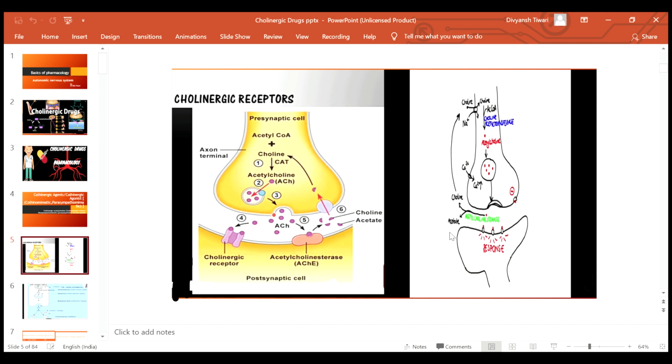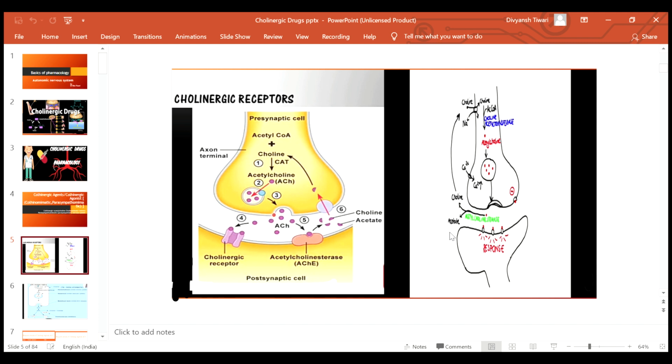First we'll see the synthesis of acetylcholine. What happens? Choline enters the cholinergic neuron and it reacts with acetyl coenzyme A with the help of choline acetyltransferase and it forms acetylcholine. This acetylcholine is stored in the storage vesicle. So when the action potential reaches the nerve terminals, acetylcholine is released. This acetylcholine interacts with the cholinergic receptor and activates them. In the synaptic cleft, acetylcholine is rapidly hydrolyzed by the acetylcholinesterase enzyme into choline and acetate. So friends, this was all about the synthesis of acetylcholine.